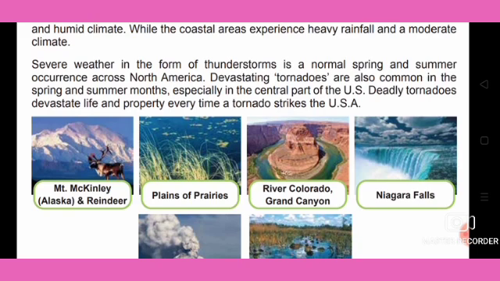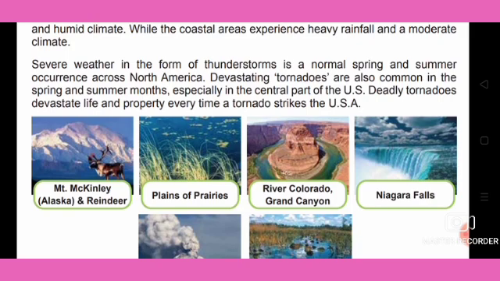We have already said that tornadoes are devastating and destructive in the common spring and summer months. Because of this, they can kill and devastate the life and property every time a tornado strikes in the USA also.